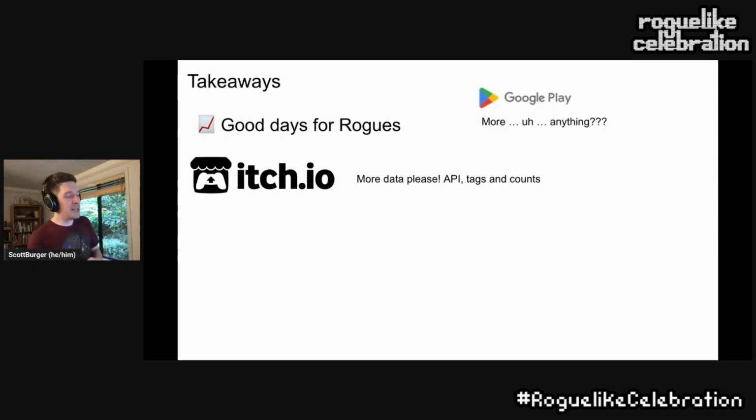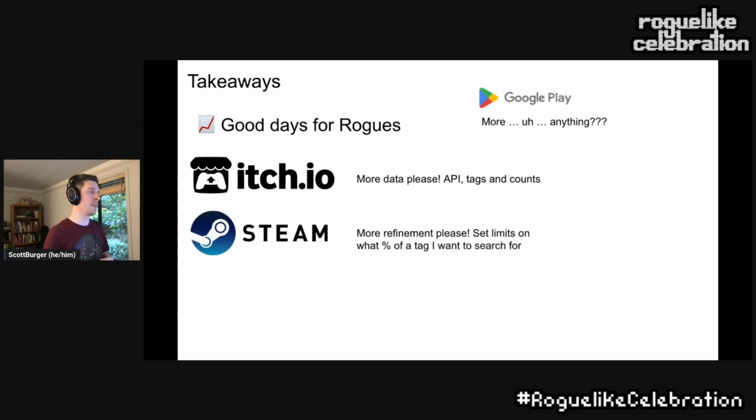Mobile game data space, anything would be great, honestly. APIs of any kind, but it's such a black box, it's almost not even worth talking about. Steam, more refinement. I think we need more tools to really kind of refine the searches that we're after. Roguelike games are a big varied space. I think we kind of all know that. And being able to set limits on what proportionality of a specific tag we have would be super valuable.